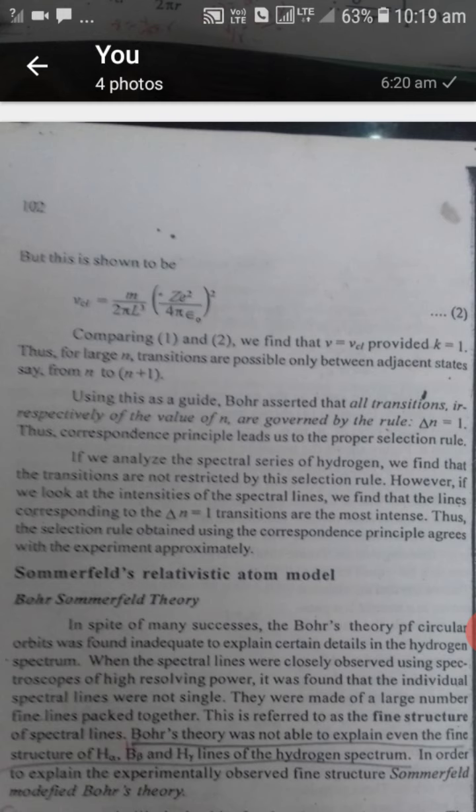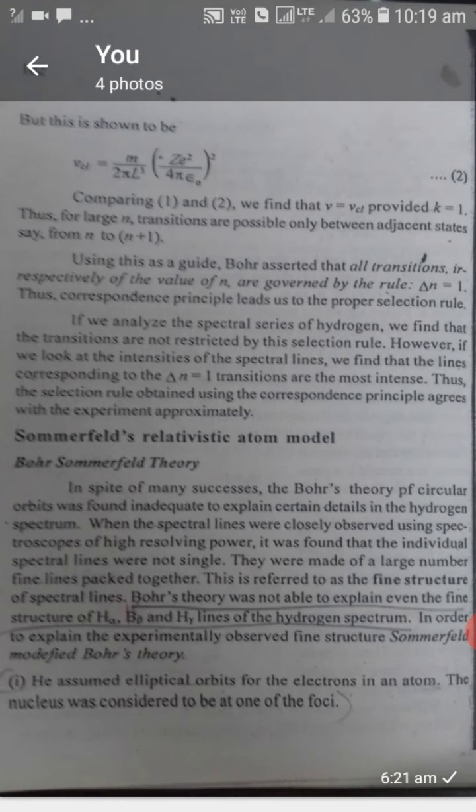Then next is Bohr-Sommerfeld theory. According to Bohr's theory, the nucleus is at the center and the electron revolves around the nucleus in various circular orbits. Here it does not explain the fine structure of the spectral lines, but this was modified by Sommerfeld. Sommerfeld says that the electron revolves around the nucleus in an elliptical orbit with the nucleus at the center. He also said that here the quantization rule is possible.